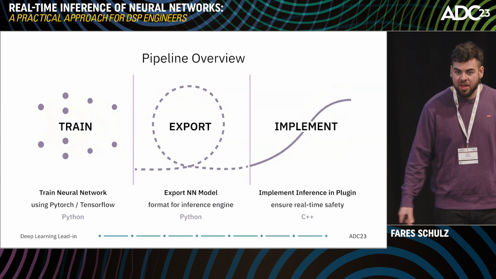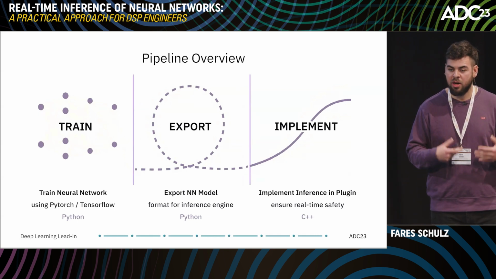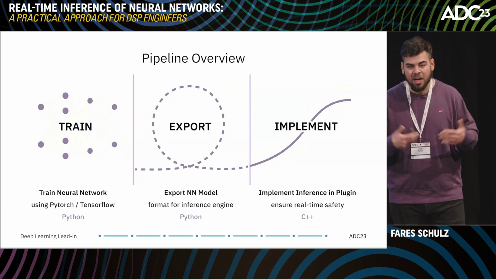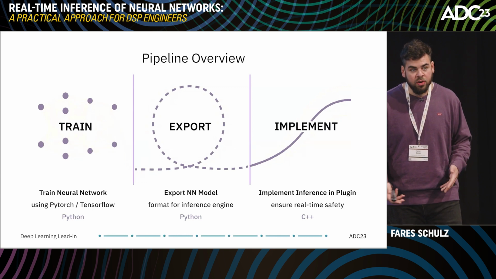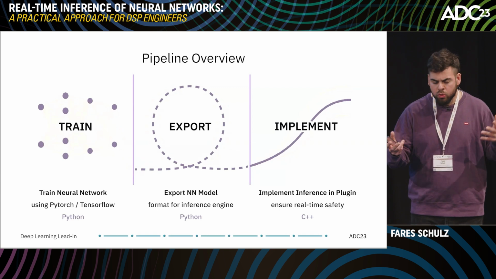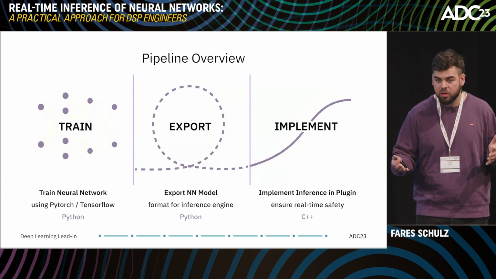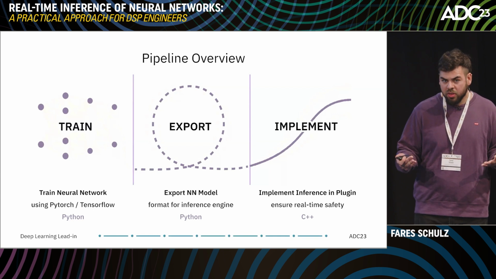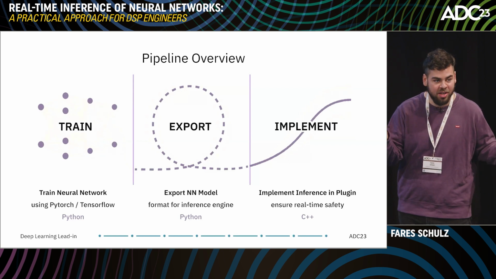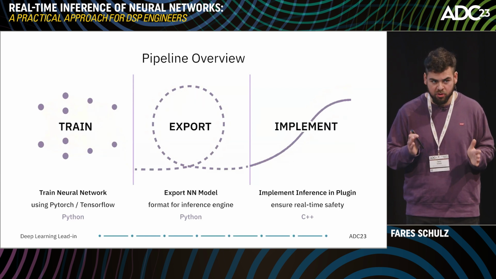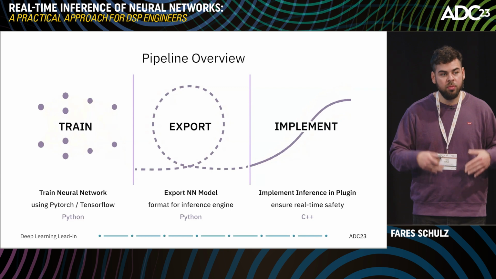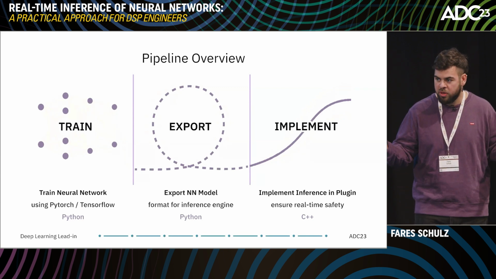And now the question arises, how can we make our inference, or how can we implement our inference inside of our real-time critical audio environment? And how's the pipeline in order to do this? So first we need to train our neural network. The training is usually done in 2 big machine learning frameworks, PyTorch or TensorFlow. This is usually done in Python, but this is outside of our scope for now, for this talk at least, because we cannot cover everything. We focus on inferencing neural networks. So we will talk about the export of our neural network model, and we will talk about the implementation in a real-time critical environment.